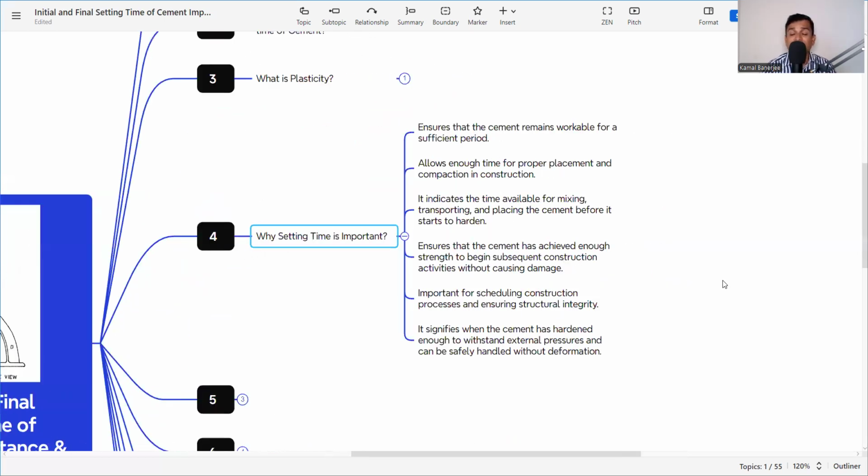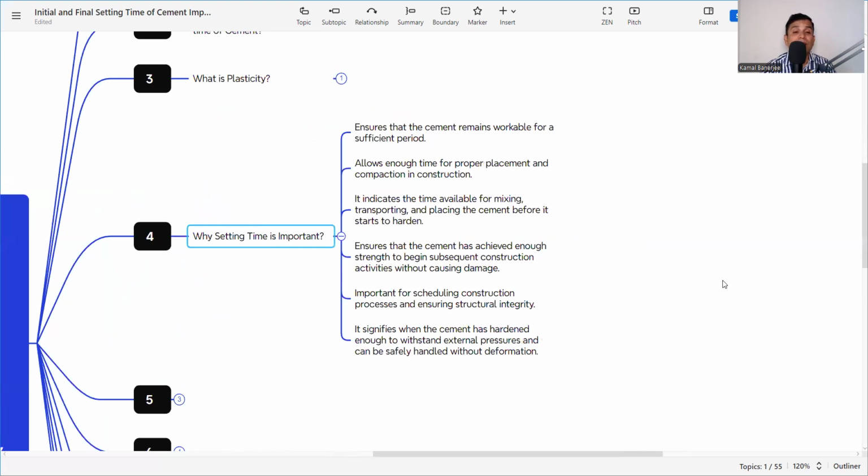There are very numerous things we need to know about the importance of the setting time of the cement, be it the initial setting time or the final setting time. First, ensure that the cement remains workable for a sufficient period.